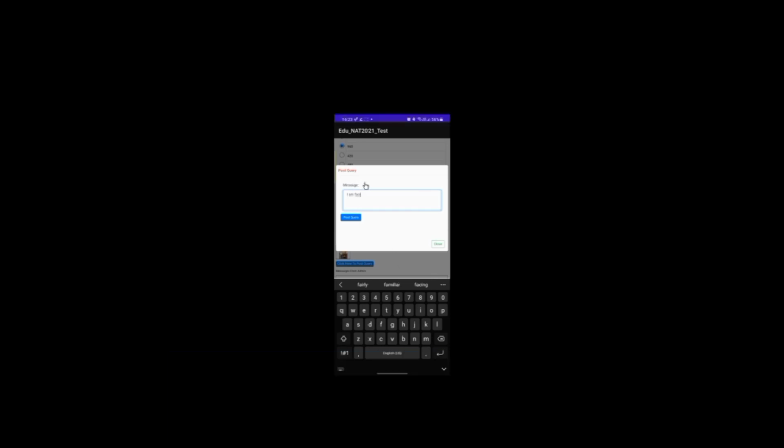Now here, this is the option to post your query to the technical person. Just in case you're facing any technical problem while taking the test, you can click here to post a query. Using this button, you can post your question.